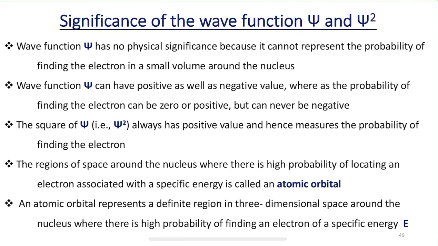So, this is the basic structure of an atom. If you understand the structure of an atom, then the region or space around the nucleus where there is high probability of locating an electron associated with a specific energy is called an atomic orbital. An atomic orbital represents a definite region in 3-dimensional space around the nucleus where there is high probability of finding an electron of a specific energy E. So, these are some of the significance of the wave function.